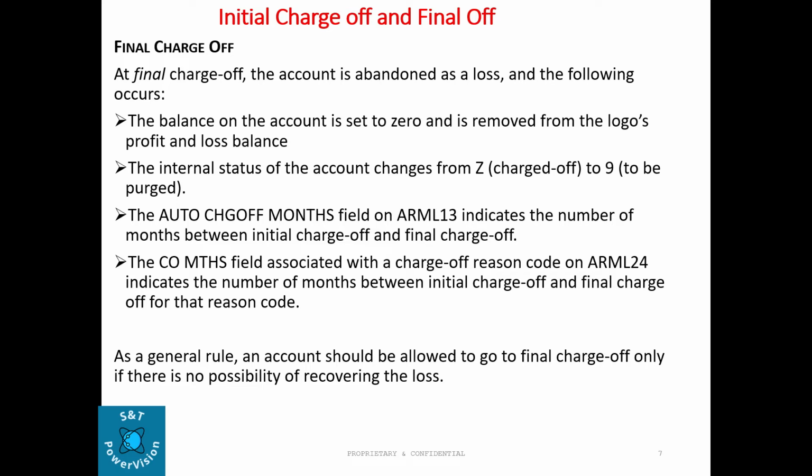The CO month field associated with charge off region code on ARML24 indicates the number of months between initial charge off and final charge off for the region code. As a general rule, an account should be allowed to go to final charge off only if there is no possibility of recovering the loss. That is normally what every business does.